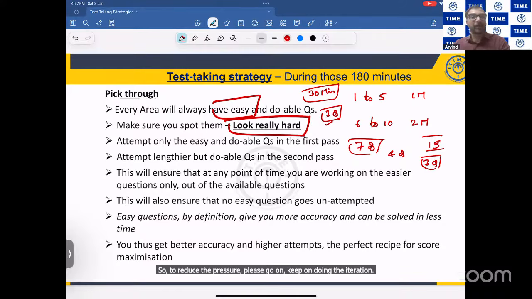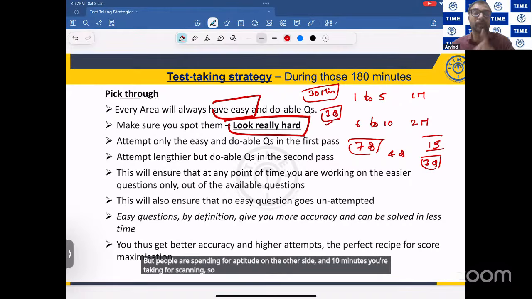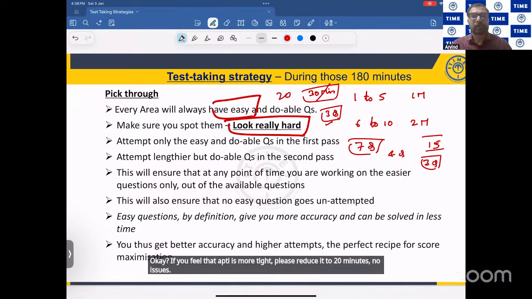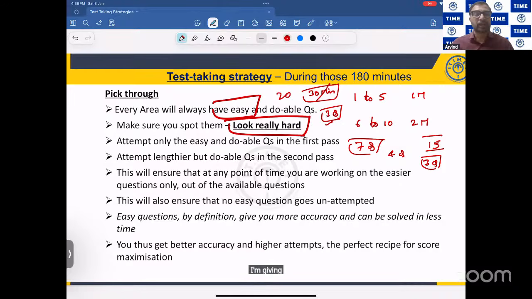I just gave an example of aptitude. From question number 11 to 65, you will have your engineering maths and core areas. You have nearly 2 hours. No, not 2 hours. 30 minutes you are spending for aptitude on the higher side, and 10 minutes you are taking for scanning. So 40 minutes over, you have 2 hours 20 minutes. If you feel that aptitude is more time, please reduce it to 20 minutes, no issues. I am giving 30 minutes on the higher side. If you want to spend only 20 minutes, please spend 20 minutes.